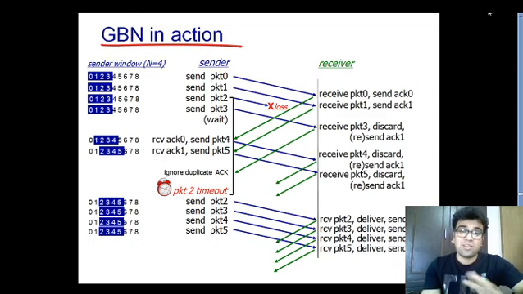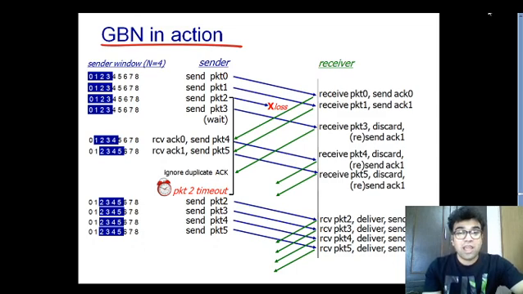So that is the concept of cumulative acknowledgements. So in go back n, you have two things which you need to remember. First thing is, at the receiving side, window size is not available, and the receiving side receives data in an ordered way. It does not receive out of order data. Second thing, because of the non-availability of a receiving window at the receiving side, the sender can be satisfied with the cumulative acknowledgement.